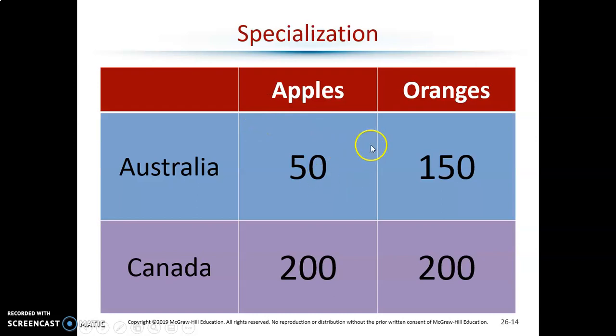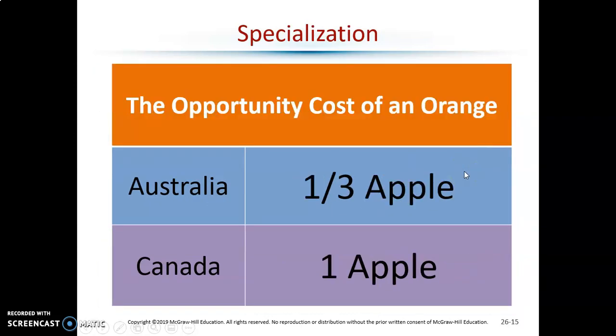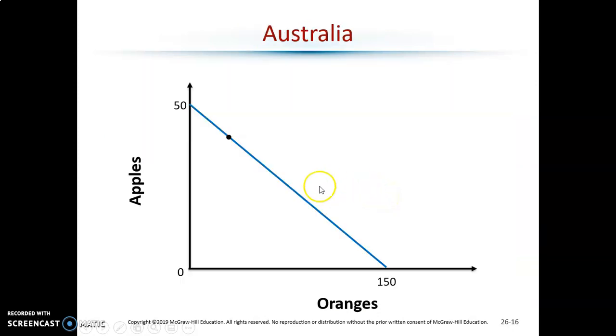And then Australia, they also decide to specialize where they have their comparative advantage, which is with oranges, because oranges are cheaper in terms of apples. So they go from right here, where they were making 40 apples and 30 oranges, to now making 150 oranges and 0 apples.